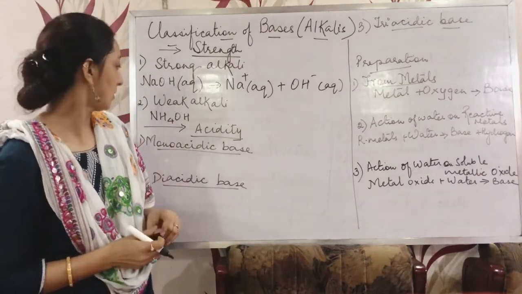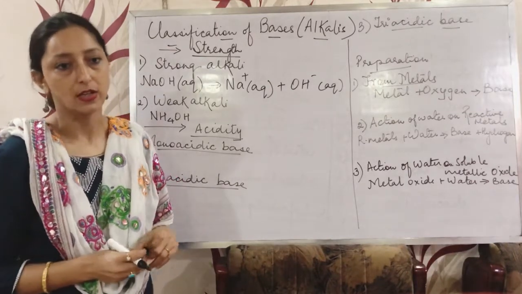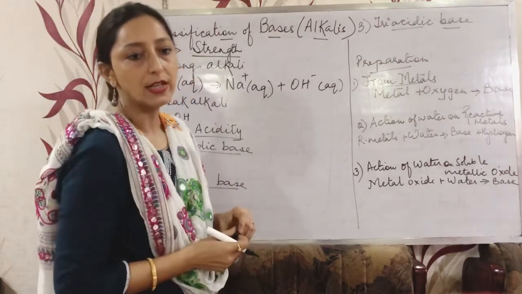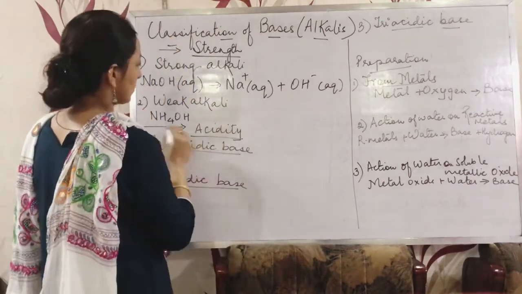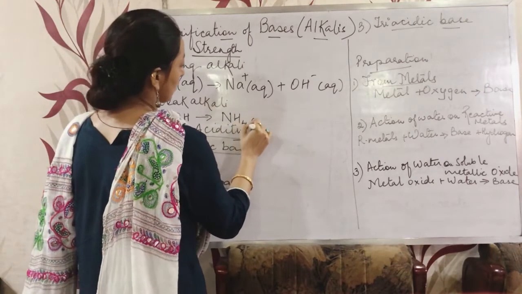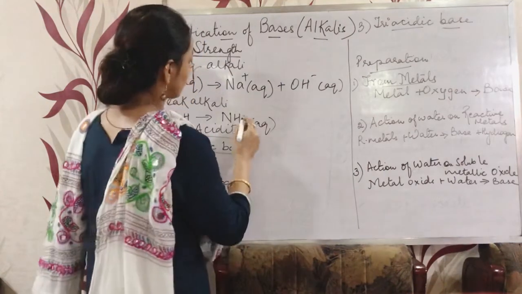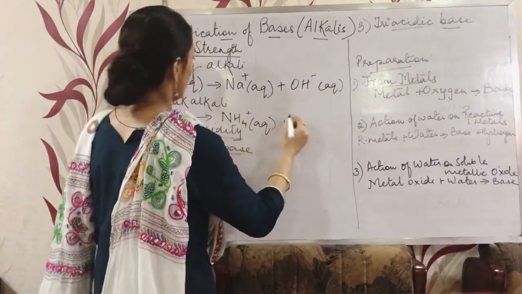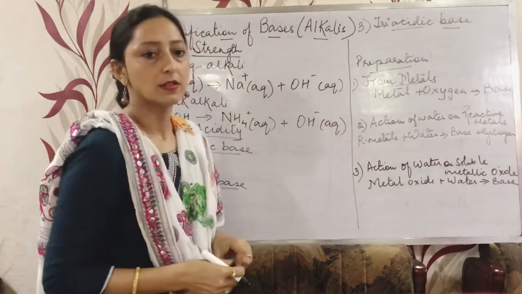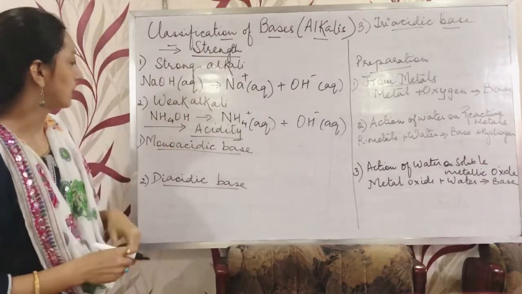Weak bases act as weak electrolytes in aqueous solution. The examples of these are ammonium hydroxide, magnesium hydroxide. So we'll see with ammonium hydroxide, when it dissociates, it will form NH4 in aqueous solution, along with OH. Clear? So this was on the basis of strength.